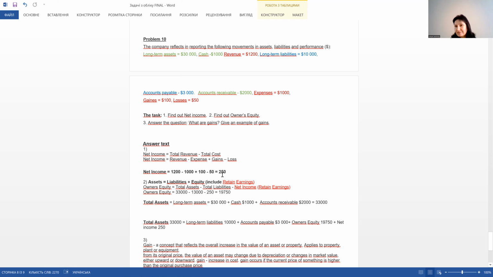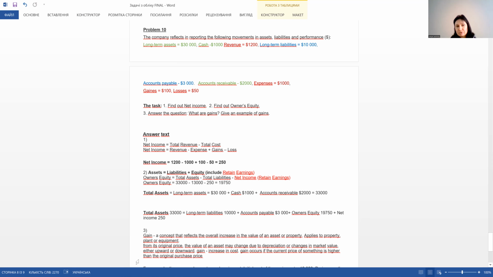How to check if we are correct? Remember that total assets are equal to long-term liabilities plus accounts payable plus owner's equity and plus net income. Or in other words, total assets are equal to liabilities plus equity. And so we see that if we put together all these numbers in the right part of this equation, we will have the result that 33,000 is equal to 33,000.